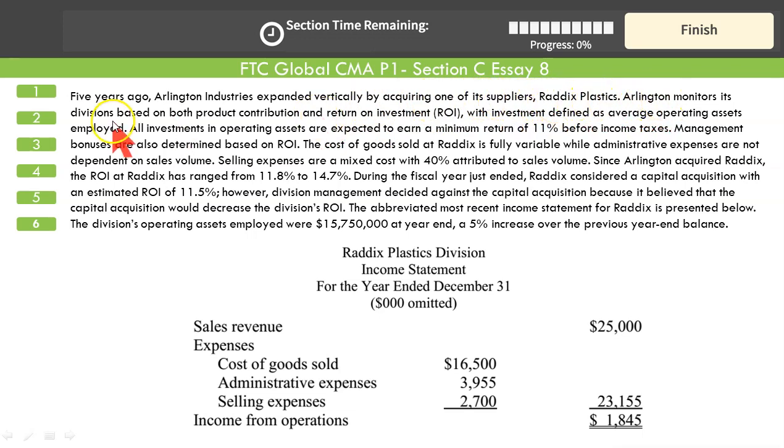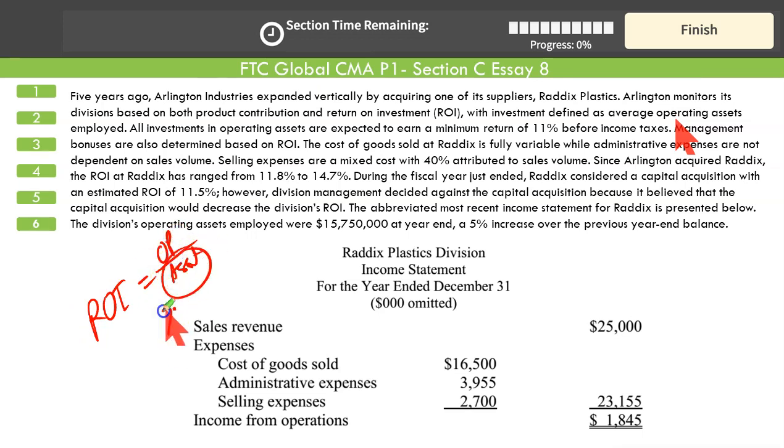Arlington monitors its divisions based on both product contribution and return on investment, with investment defined as average operating assets employed. This is how they have defined operating assets, because in return on investment, this is the formula we use. Return on investment is equal to operating profit, sometimes net income, upon assets.